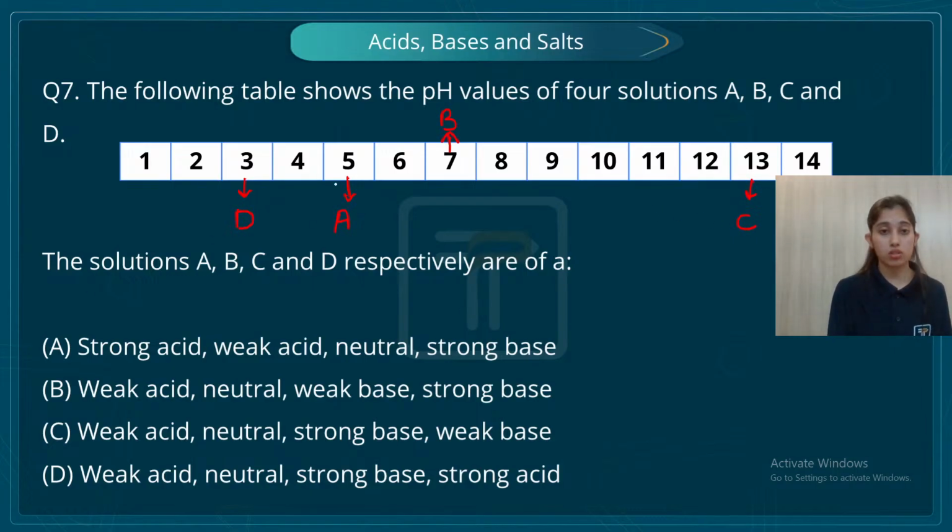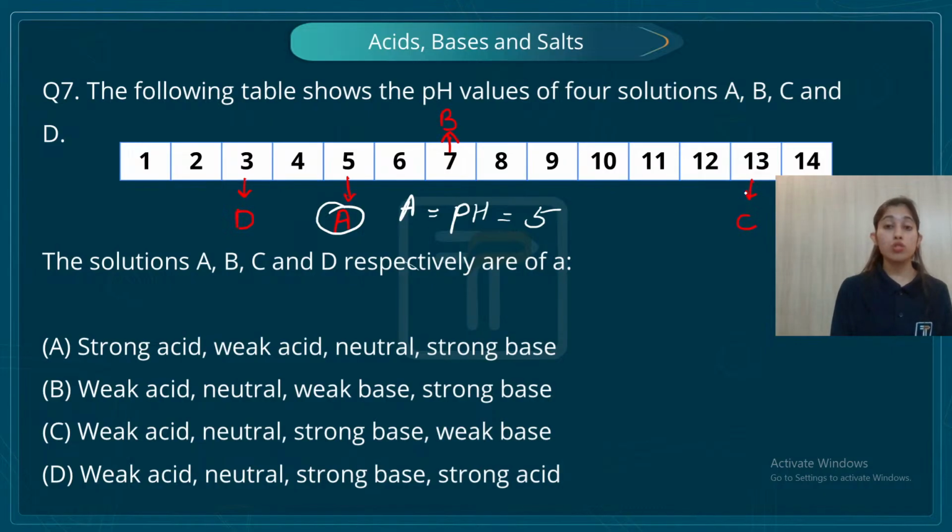Let's discuss, students. Let's start from A. This A has a pH of 5, right? So what is pH 5? I know that 7 is neutral. Below 7, we have acidic pH, but it's 5, so it's weakly acidic. Now B is 7, that means it's neutral.